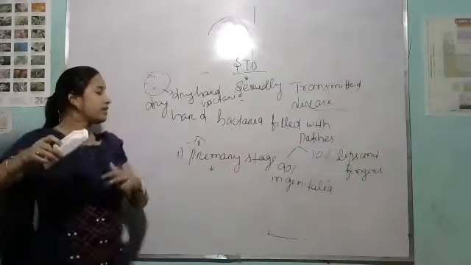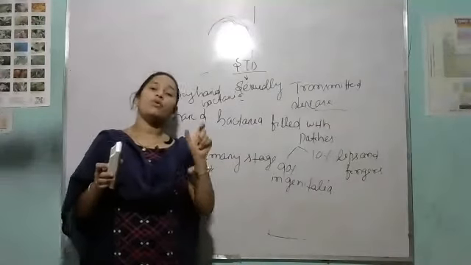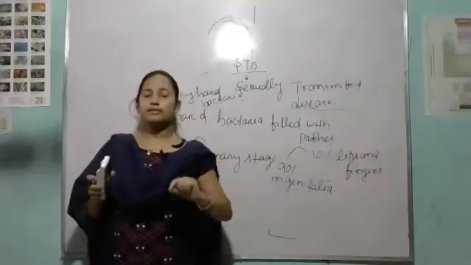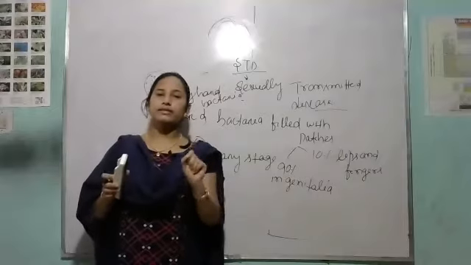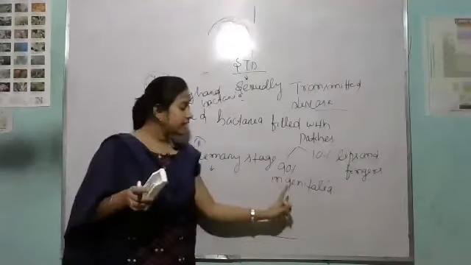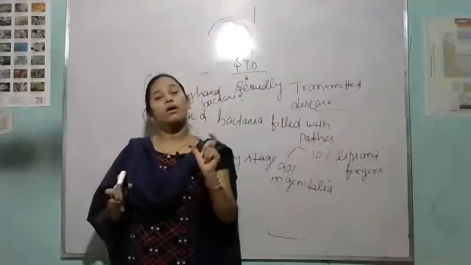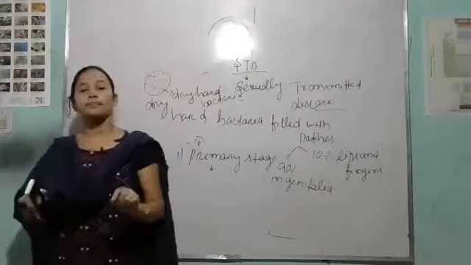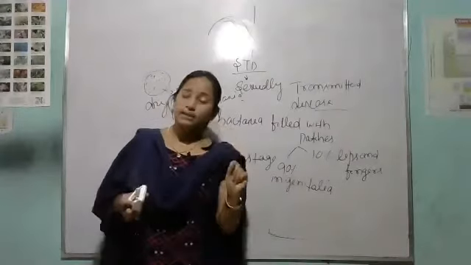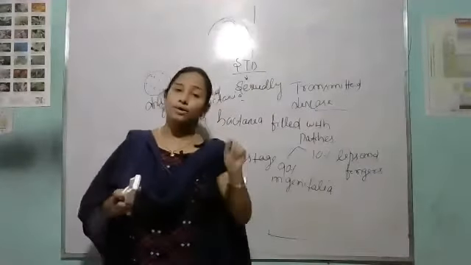Genitalia means the external reproductive organ or the internal reproductive organ. Genitalia means external and internal reproductive organs.